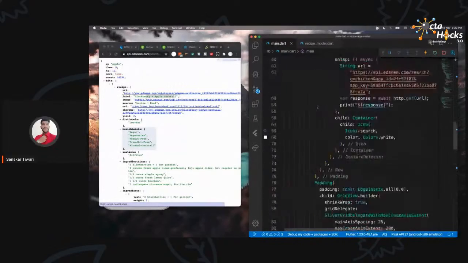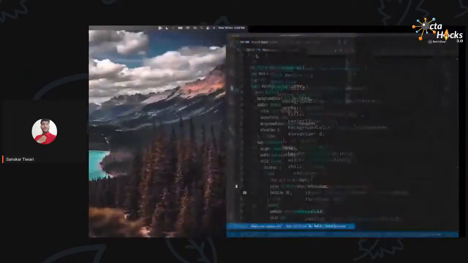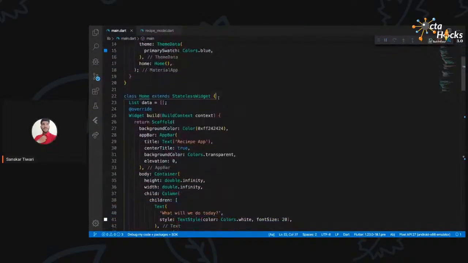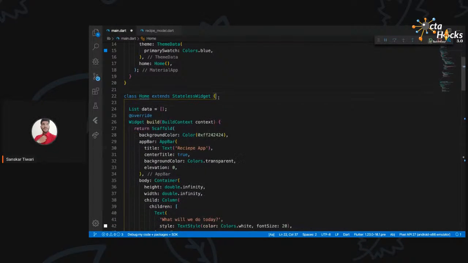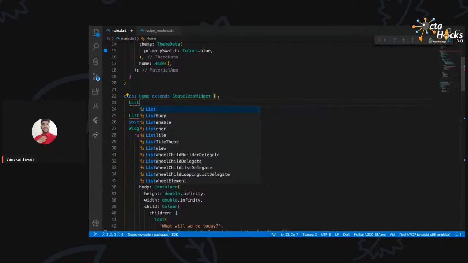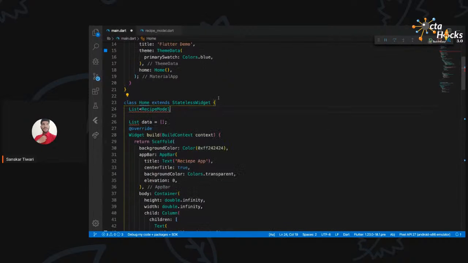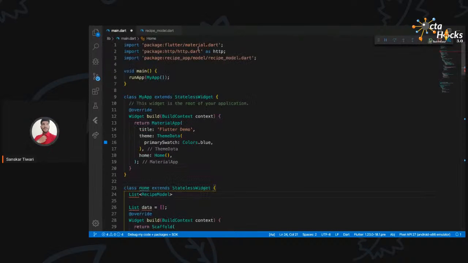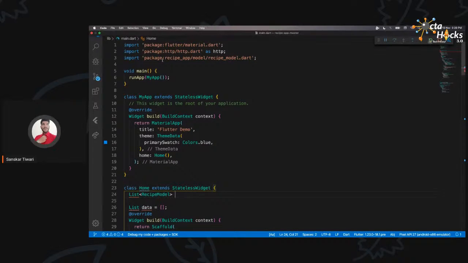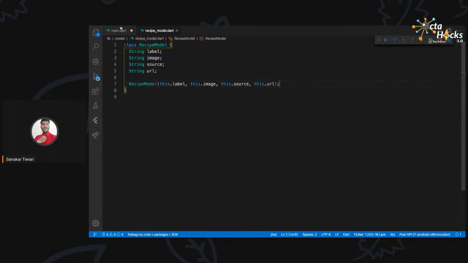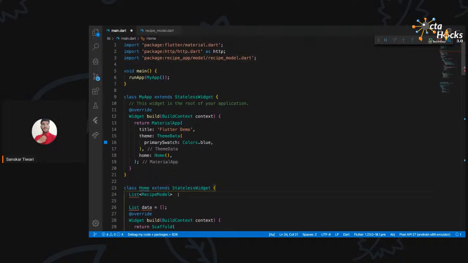So we are going to go inside this one, which is the home, and inside the home we are going to create a list of recipe model. I guess it's imported. Yeah, so if this is not imported, there will be the option of this bulb. You can just import that. Just make sure you are naming it correctly. Whatever name you have given over here, just make sure to give it over here. Okay, so I'm going to call this recipes and it is equal to a new list, and this is going to be recipe model.